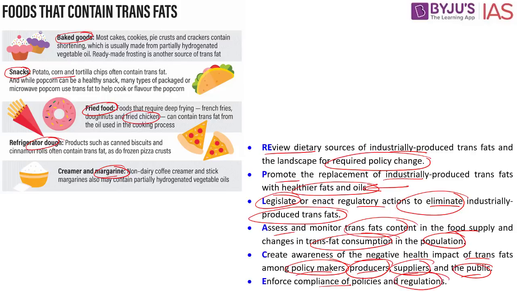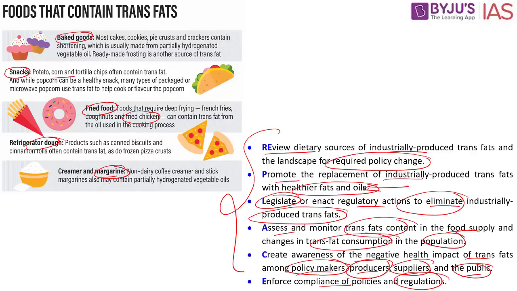These are some of the policies which the World Health Organization has suggested, and it has been requesting global countries to come up with such an implementation program. In line with this, FSSAI has come up with rules and regulations so that all these important parameters can be followed and implemented.